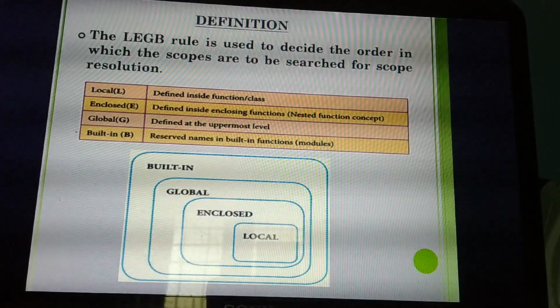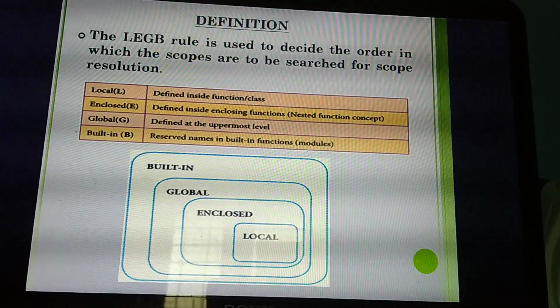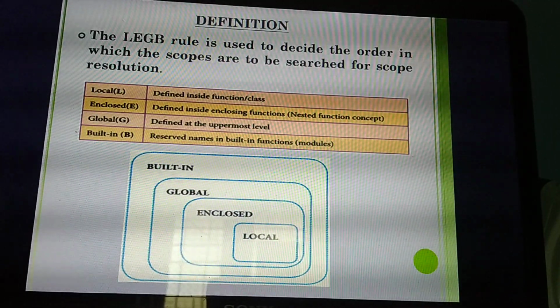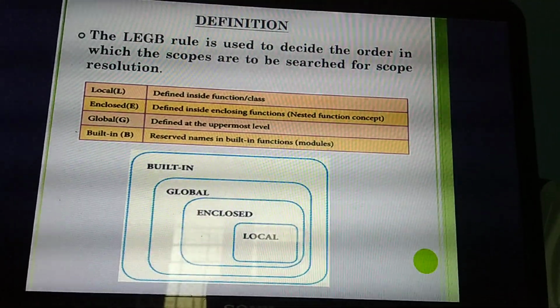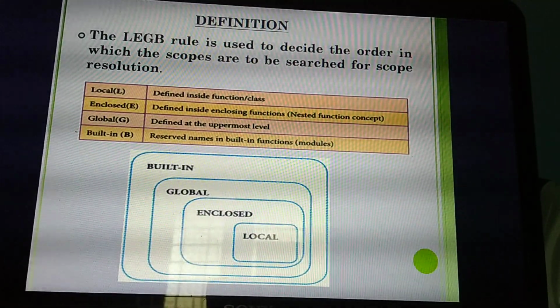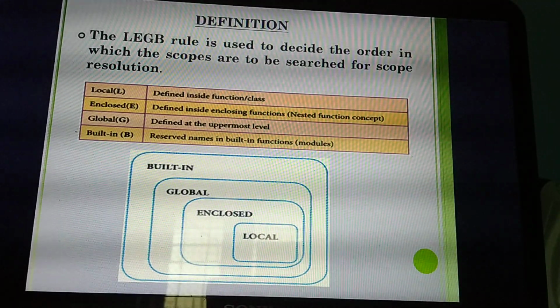Global functions are always defined at which level? Uppermost. That means higher level. Built-in. Built-in means already predefined. So if you are running the program system itself, that means C++ software itself, they have built some functions. That is called what? Built-in. Understand? Say expand LEGB: local, enclosed, global and built-in.